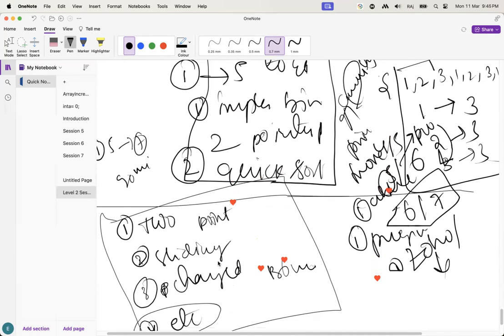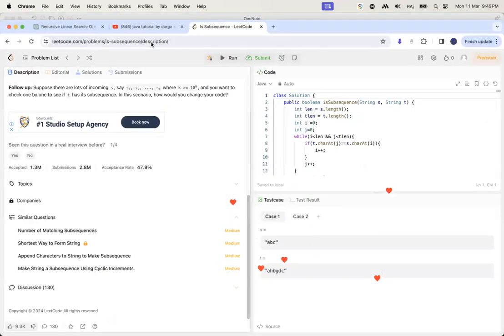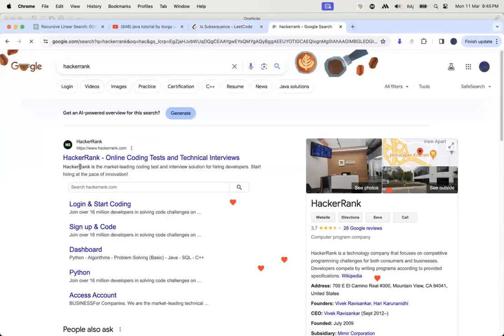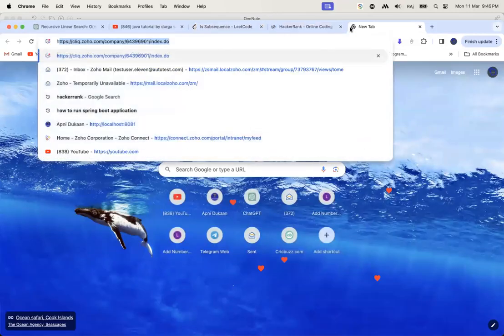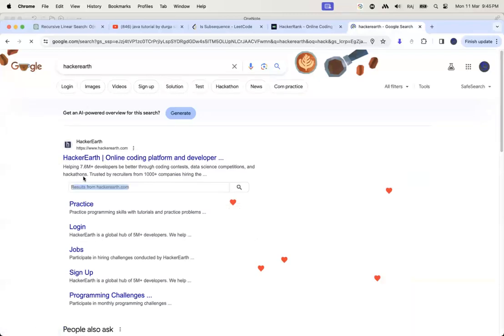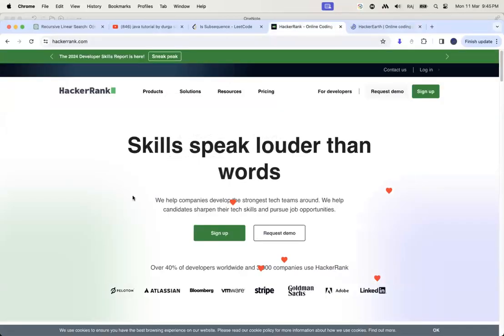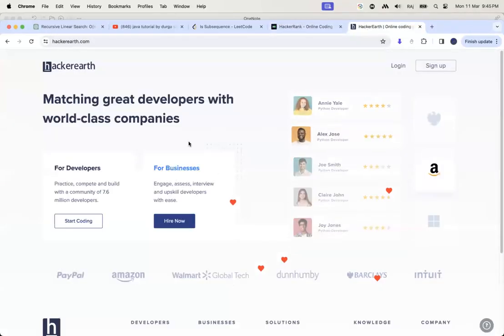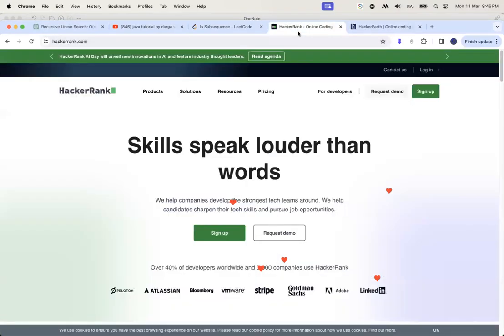Guys, one thing I want to tell you before, you have to create accounts on these websites. First one is LeetCode. Second one is HackerRank. And third one is HackerEarth. You have to create these. Once you create them, you will see there are a lot of problems. You are going to solve those problems. Different companies will give you questions directly from these platforms, so you can easily solve the questions. That's why I am telling you.